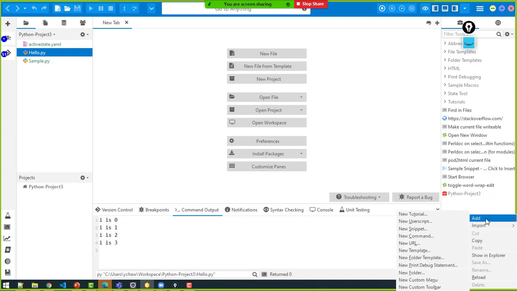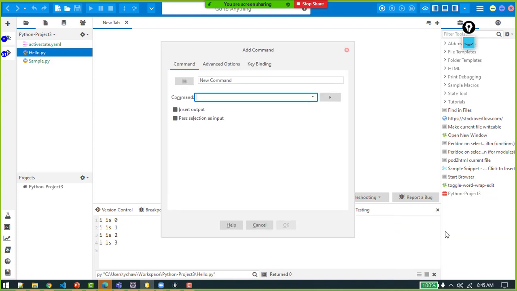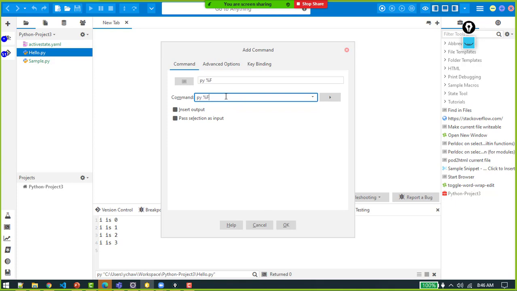And to create this, you need to do add command. You want to create a command. Everything is run by a particular command, like node is executed by the node command, and a Python script is executed by this. Thereafter, what will you give? The file name, or rather the file path, should be given.